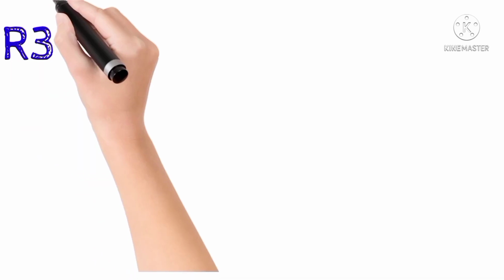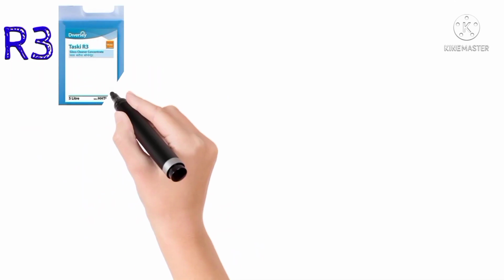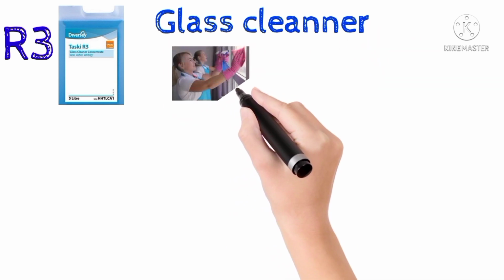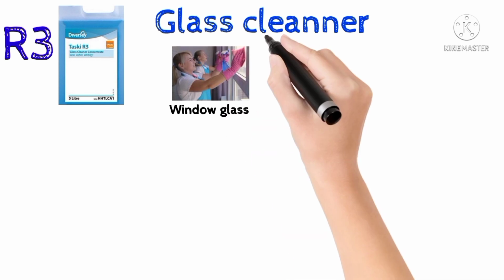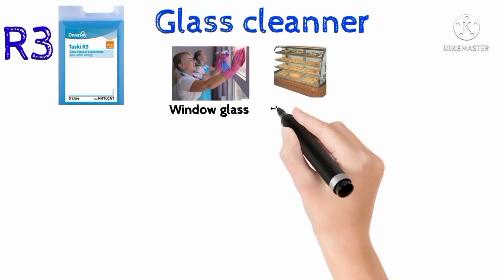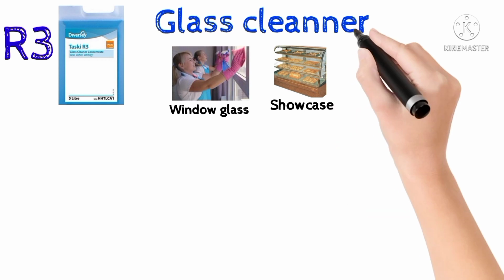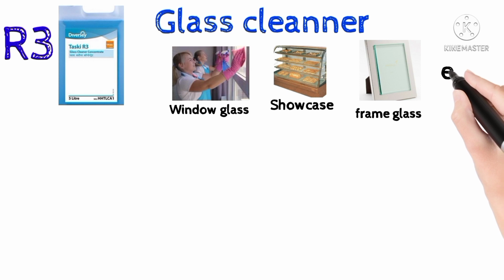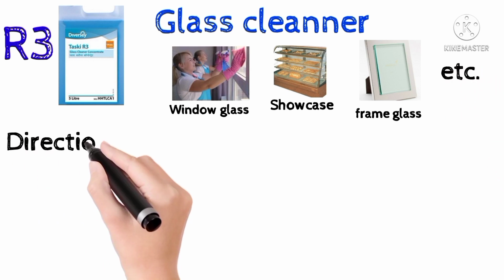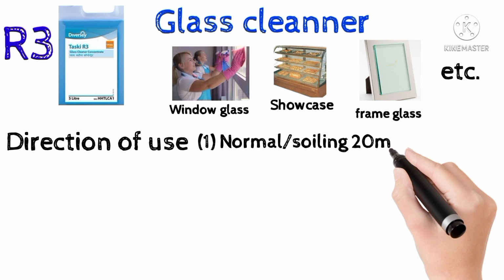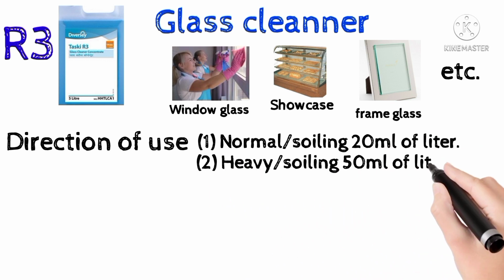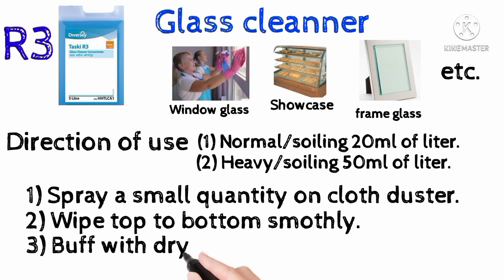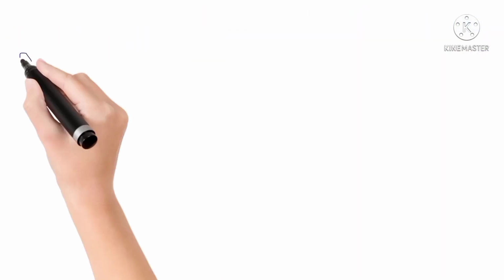R3 is a glass cleaner, used in the housekeeping department for different types of glasses to be cleaned. R3 is also used for cleaning window glass, showcases, frames with mirrors and frames etc. with glass. Directions of use: normal soiling 20 ml per liter, heavy soiling 50 ml per liter. Spray a small quantity on a cloth, wipe from top to bottom, and buff dry with a cloth.